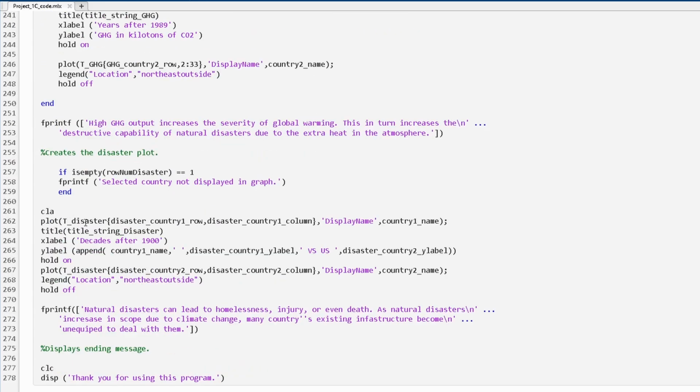Then it will plot the disasters, and it can change the data set it's pulling from based on your previous inputs. It'll give you a short summary of how this affects the goal for GHG, which is greenhouse gases, and it will also tell you about natural disasters.